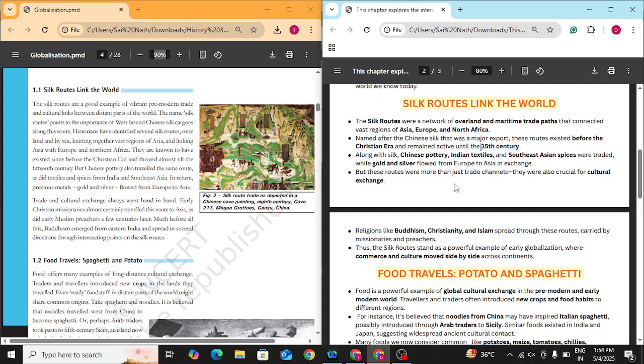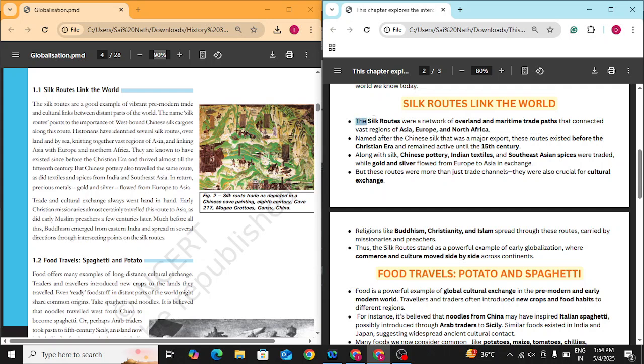Even there were, I would say, ideas. Travelers went and documented other countries' culture and came back to their country and told them. Hence it was cultural expansion and cultural exchange happening. Ideas of a certain philosophy from a certain part of the world went to other places, and they made a new philosophy out of it, etc. Now, technically, we'll use the words we have in our book.